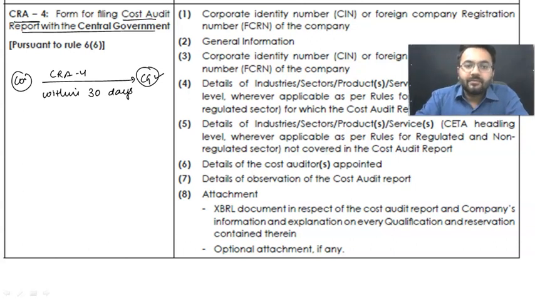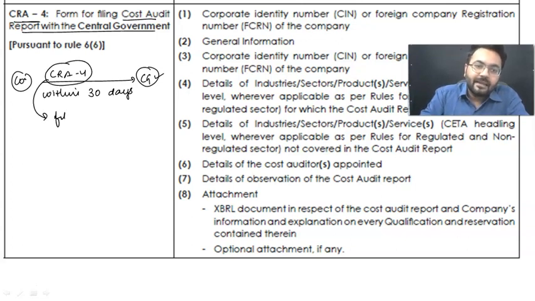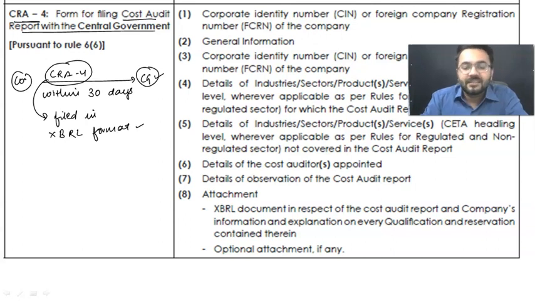Please do remember this CRA4 is all the time filed in XBRL format. XBRL means Extensible Business Reporting Language, and there are certain XBRL rules as well in this regard.